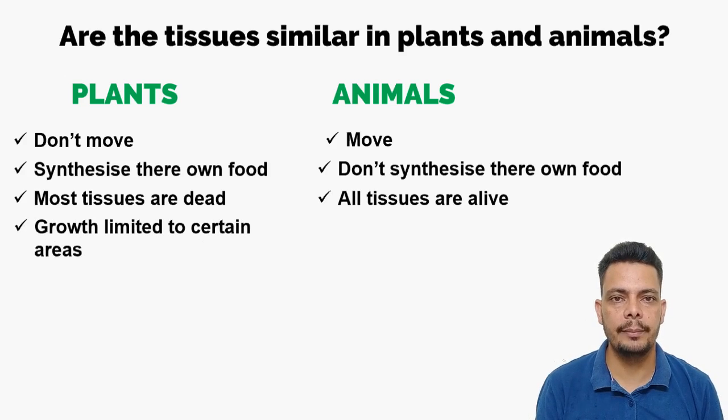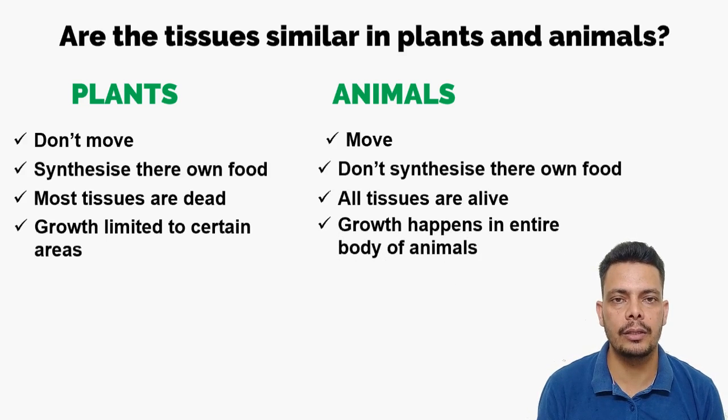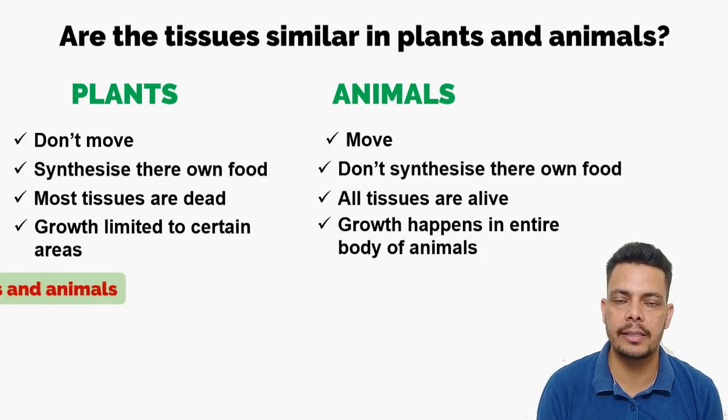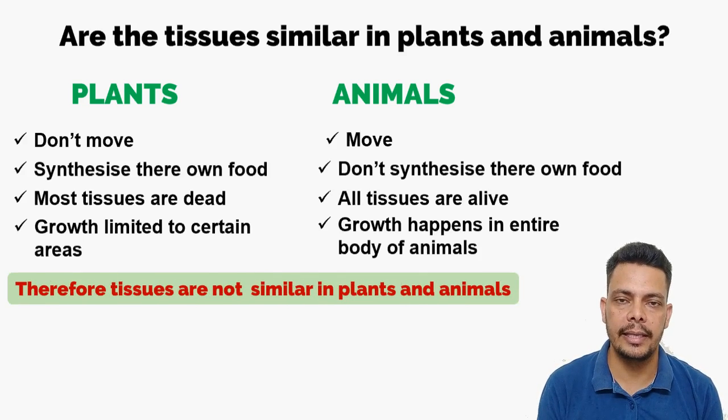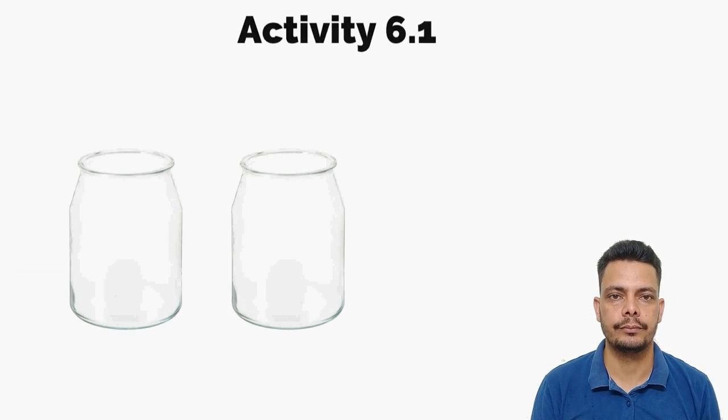Growth of a plant is limited to certain areas. As you have observed, if there is a small plant and you cut the tip of it, it doesn't grow from there, it grows sideways. So the growth in a plant is happening in particular regions. But it is not so in animals, it is happening in the whole body. So the tissues of animals and plants cannot be similar, because they have to perform different functions. So let's learn about the plant tissues first.